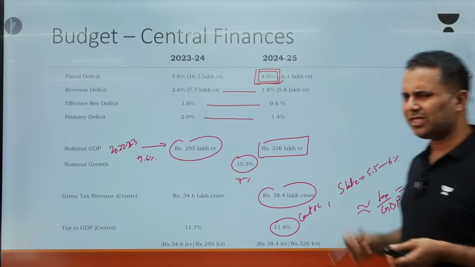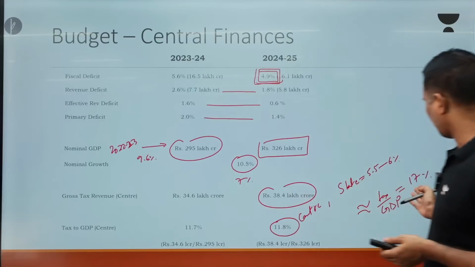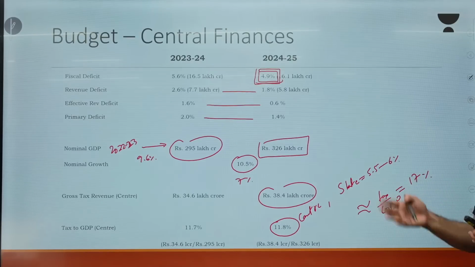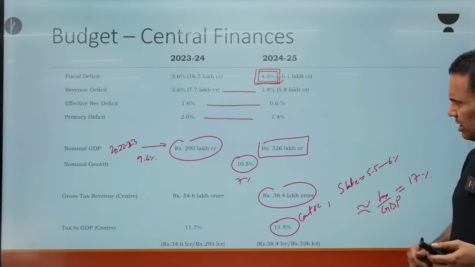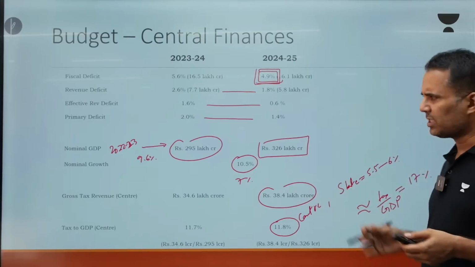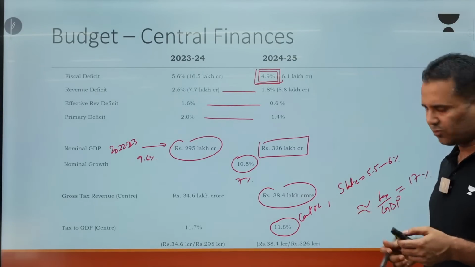In the last 5-6 years back, this figure used to be around 15 to 16%, so it has increased. Don't say that it has increased just by 1%. A lot of considerable improvements are required to do this. So we are improving on the tax to GDP front also. So this was a brief overview about the expenditure and macro parameters and stability. So let's move on to the main areas where this budget is focusing on.